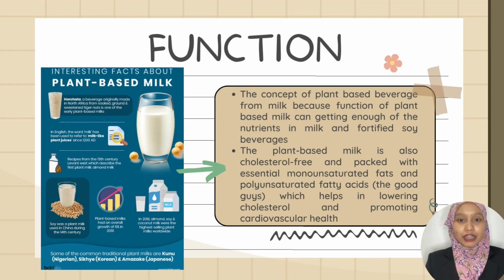For the function and example of plant-based beverages, the concept of plant-based beverage actually comes from milk. Milk is a liquid where our plants are not. The extraction process looks different because of grains, beans and nuts. And the function is to get enough of the nutrition in milk, and fortified soy beverage is especially important to help children grow and develop.